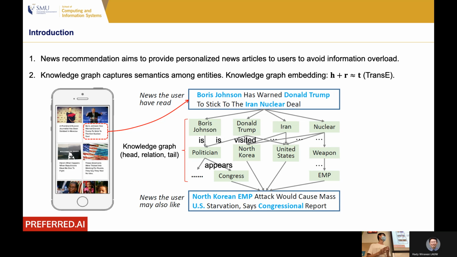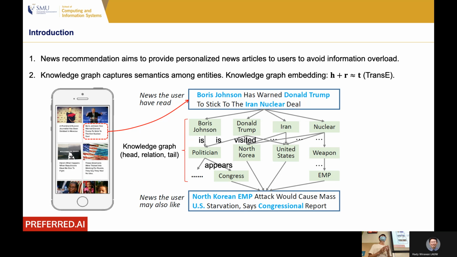And then we map this news article into several entities in the knowledge graph in the middle. By the semantics on the knowledge graph, for example, you can see Boris Johnson is a politician, and a politician usually appears in Congress. Congress is also associated with another news article: North Korea EMP attack would cause mass US starvation, says congressional report.